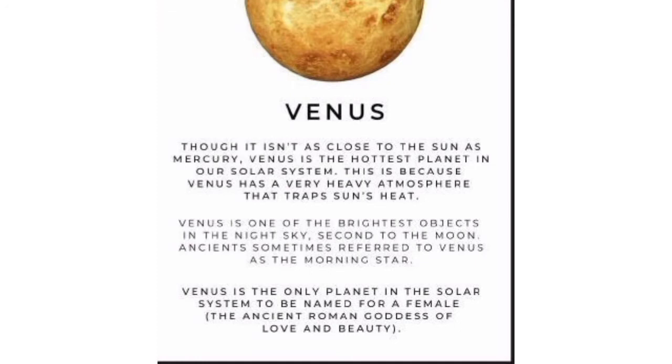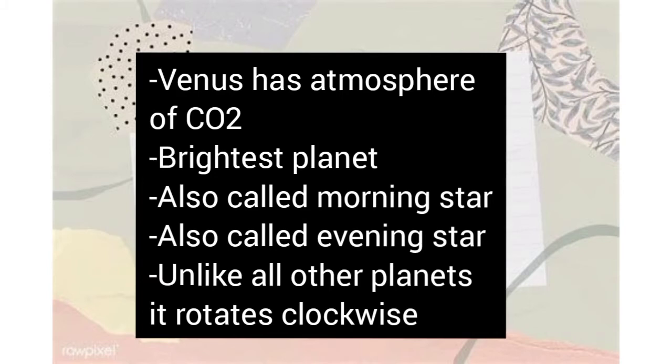Although it is not the nearest planet to the Sun, still it is the hottest planet in the solar system, because Venus has an atmosphere composed of carbon dioxide, and you know that carbon dioxide is a major greenhouse gas, and it has the tendency to trap heat from the Sun, which is why it is the hottest planet of the solar system.